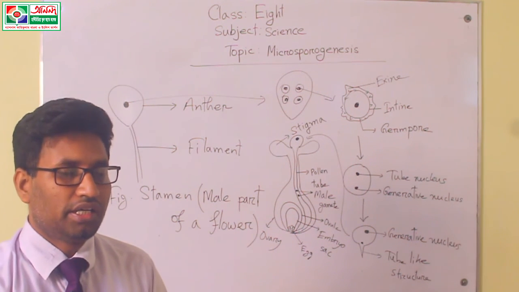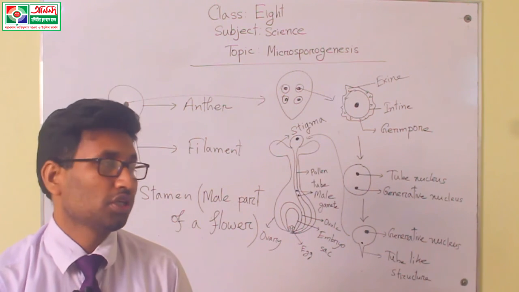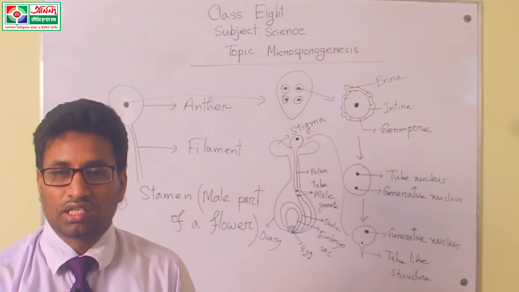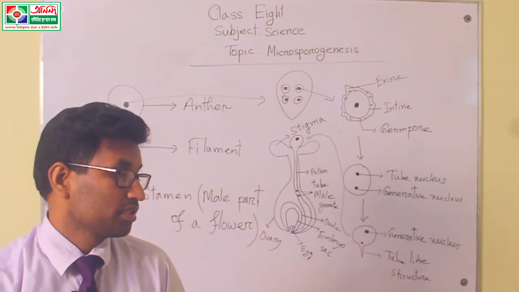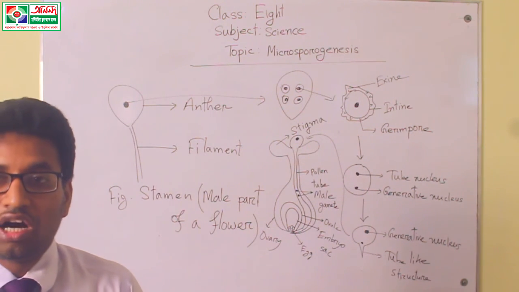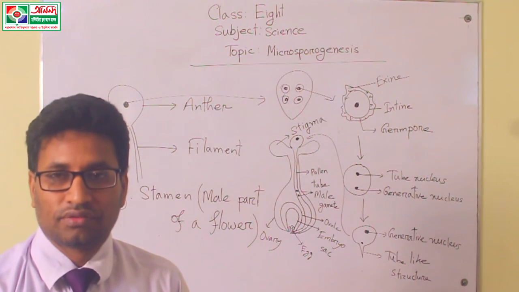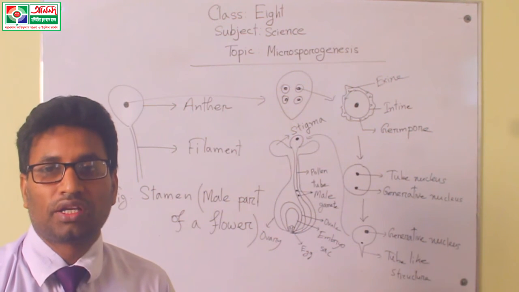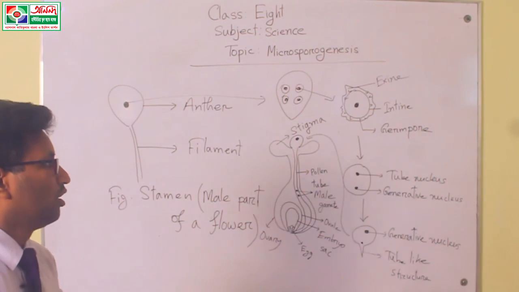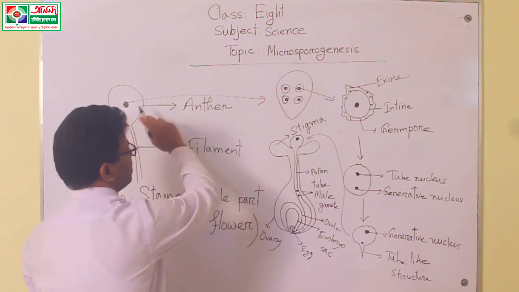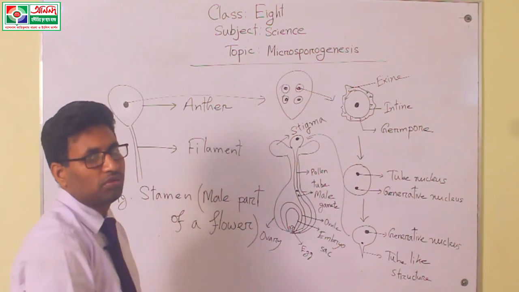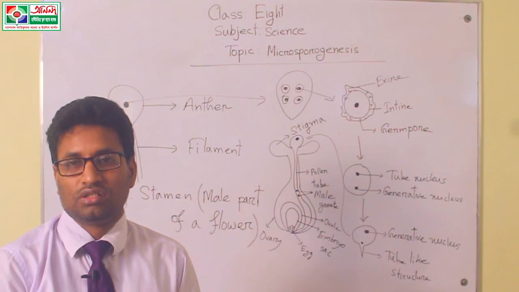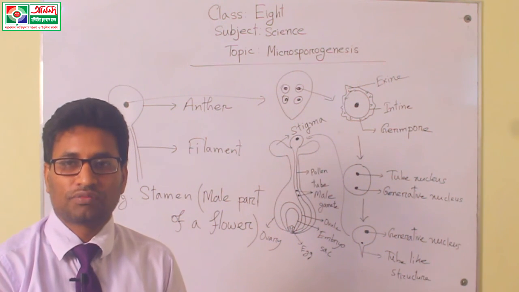And again next time I will discuss detailed information about megasporogenesis. Today I have discussed the detailed information of microsporogenesis, how a male gamete is produced within a flowering plant, and this is the whole description of microsporogenesis, and it is very important for understanding the fertilization process.